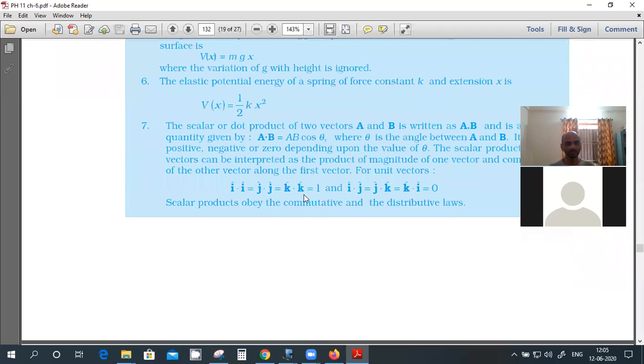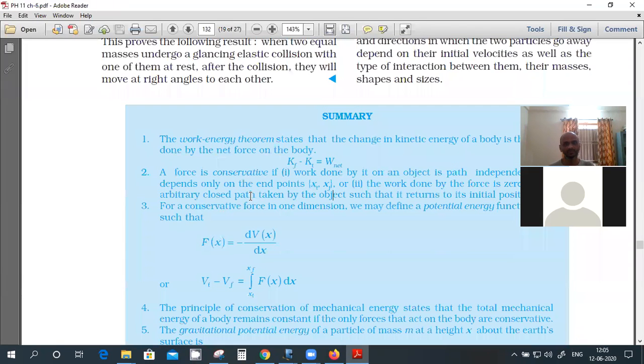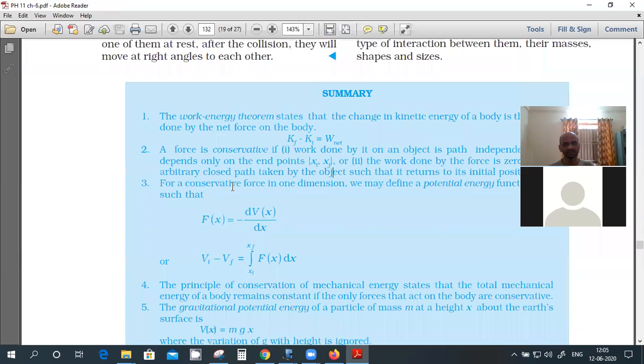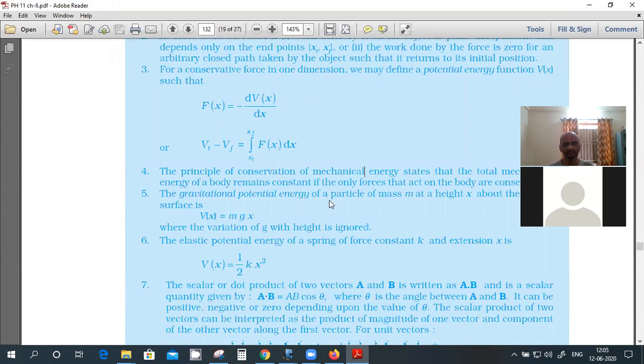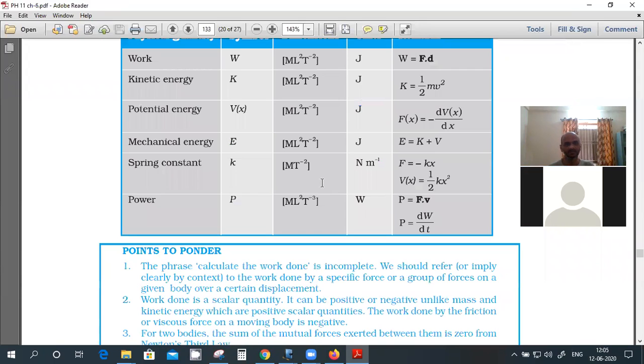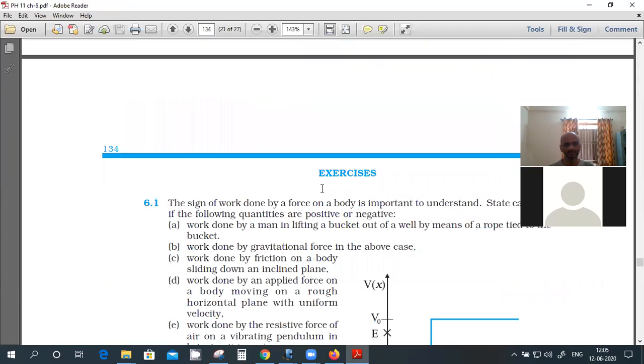You have the NCERT book, no? Just look at it. At least read the summary part. And if you don't understand, go back to the theory part. And then you can try some exercises in this one.